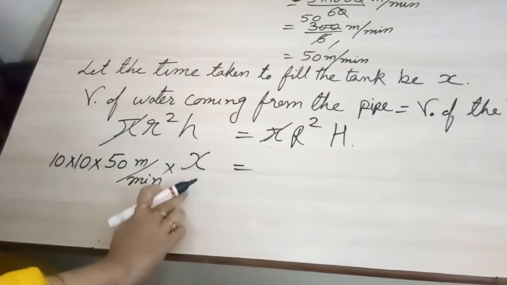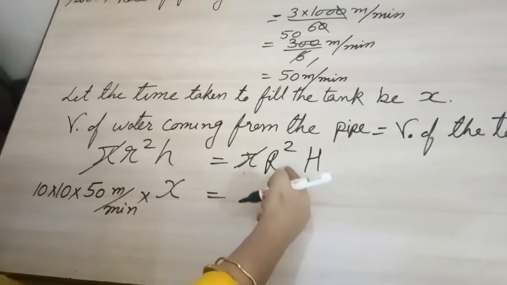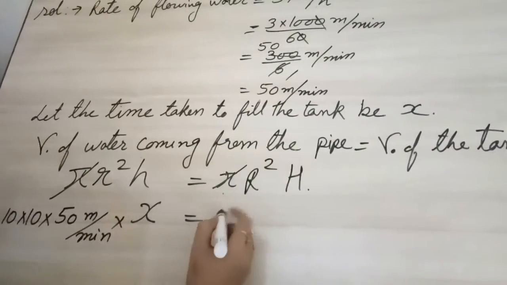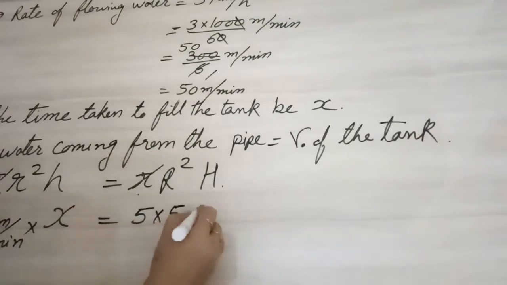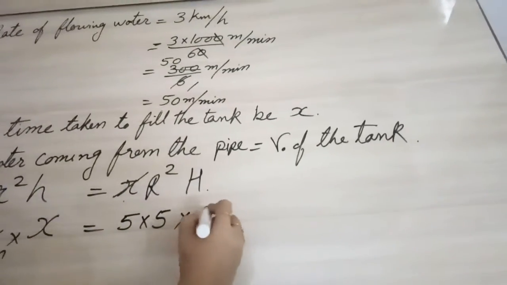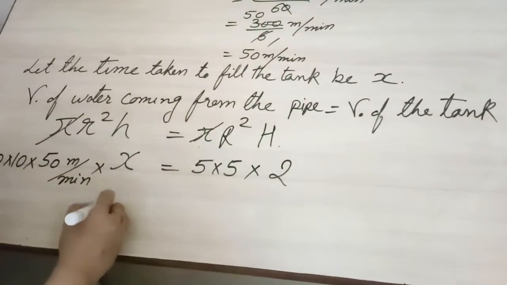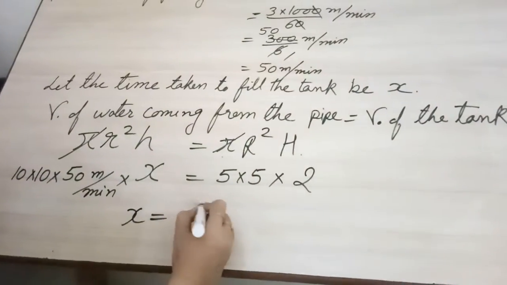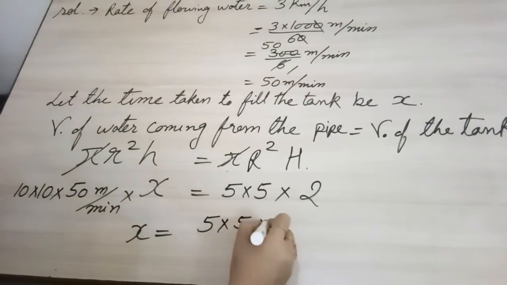So the volume is equal to pi r square h. Pi we have already cancelled, r is 5 into 5 into height, which they have given as 2. Now we will transpose, so remaining all the things will go to that side, so it will become 5 into 5 into 2.